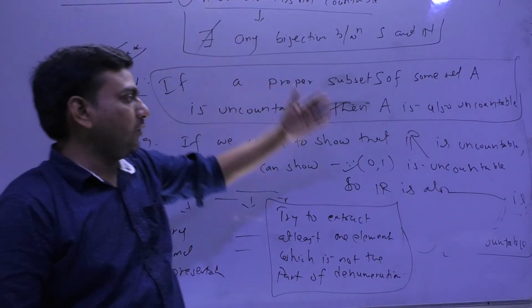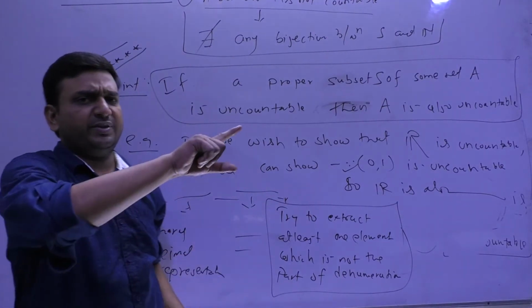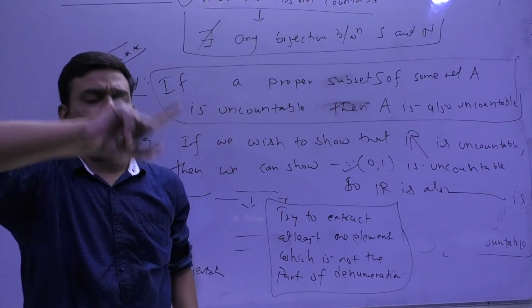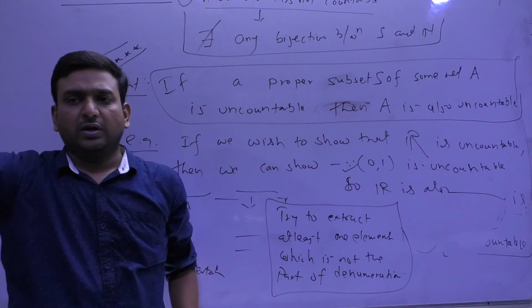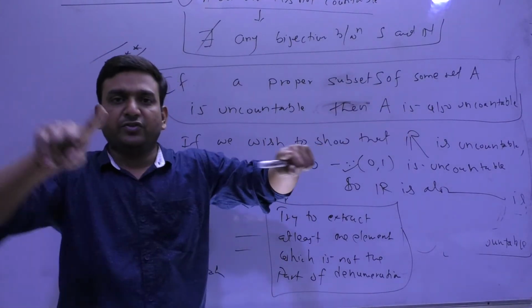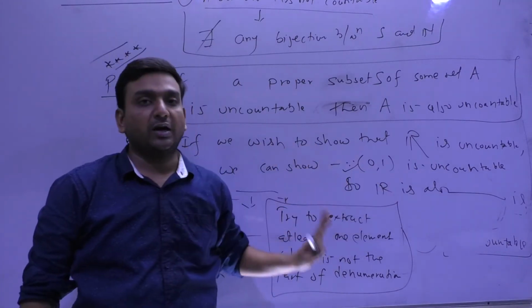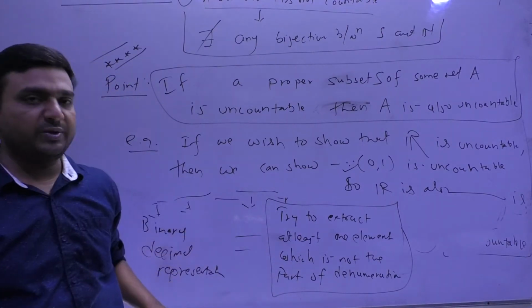Whenever we try to show uncountability, we first start counting, let's say the diagonalization you started, you just count, and at the end of the process you say this is some particular element which is not coming in this counting, so this set will be uncountable.